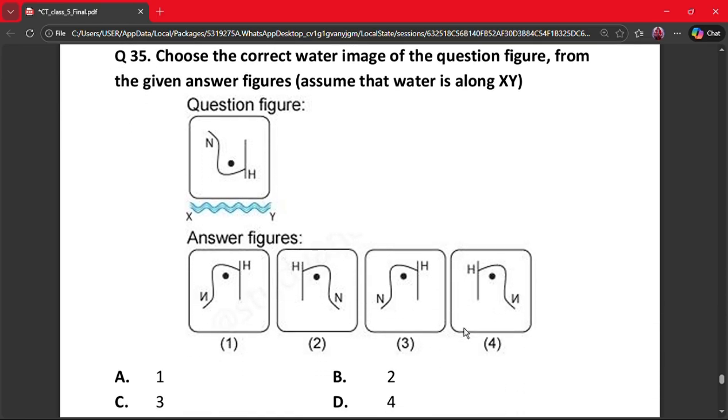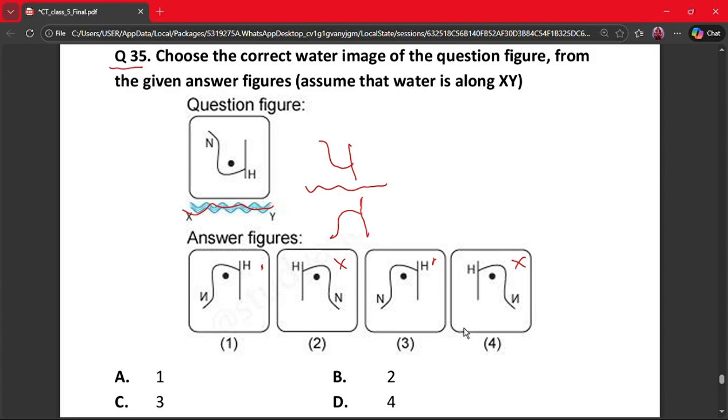The next question is question number 35. Choose the correct water image of the question figure from the given answer figures. Assume that water is along XY. So this is the image. So when water will be here, the image will be something like this. So yes, it can be 1, it cannot be 2, it can be 3, it cannot be 4th.